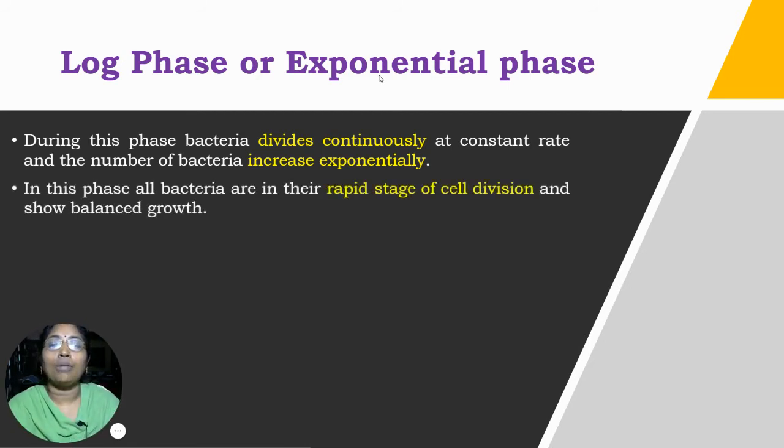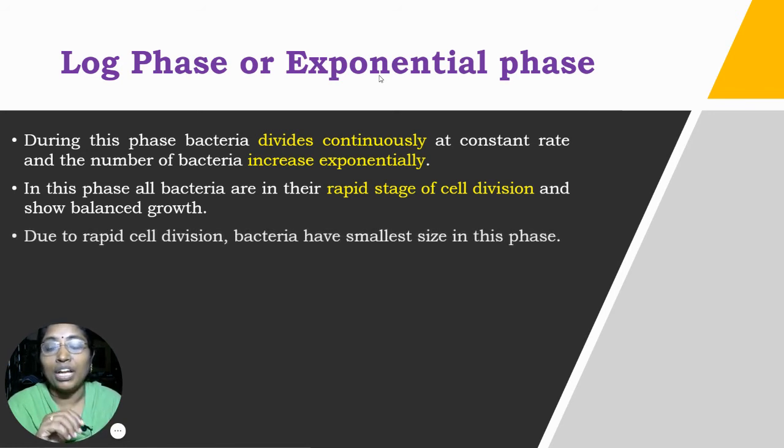In this phase, all bacteria are in a rapid state of cell division, but they show balanced growth. All the bacteria transferred into the fresh medium undergo cell division and show balanced growth. Due to rapid cell division, the bacteria have the smallest size in this phase.